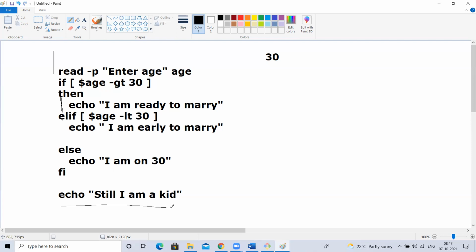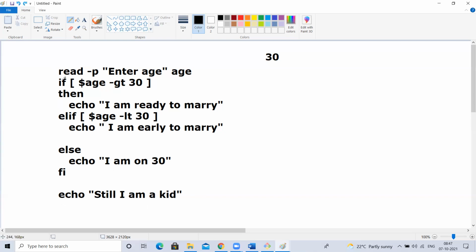Next, will it print this? Yes, it will. For all the cases, it will print whether if is satisfied, else if is satisfied, or else, whatever it is, it will print it because this is out of the condition. Right? Next, so have you understood?